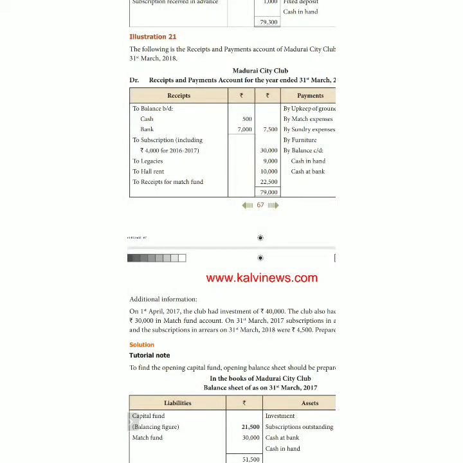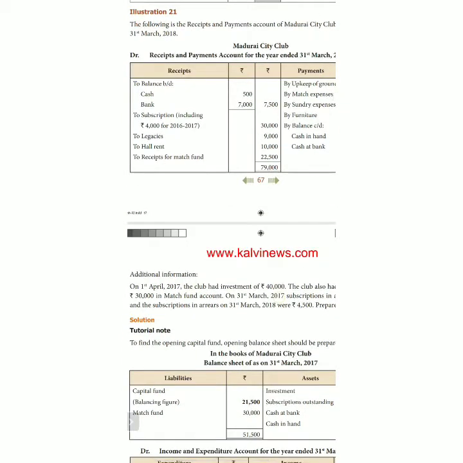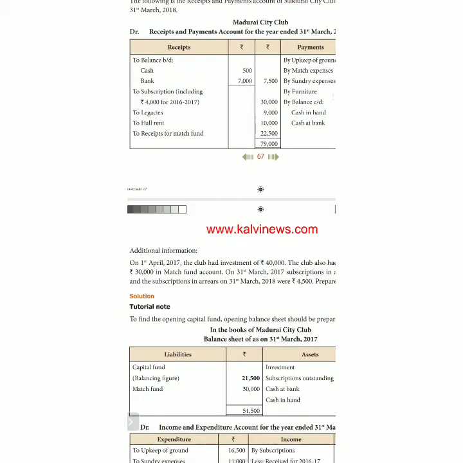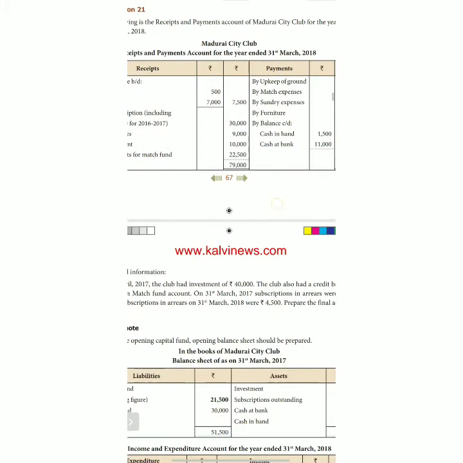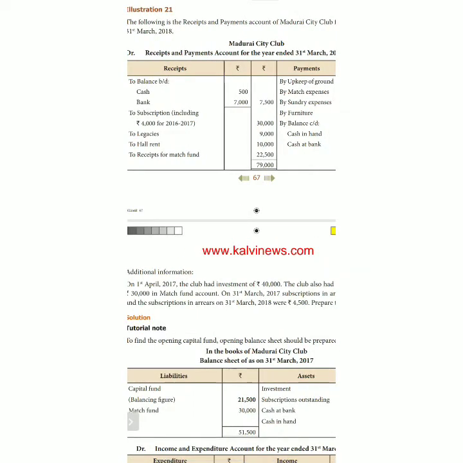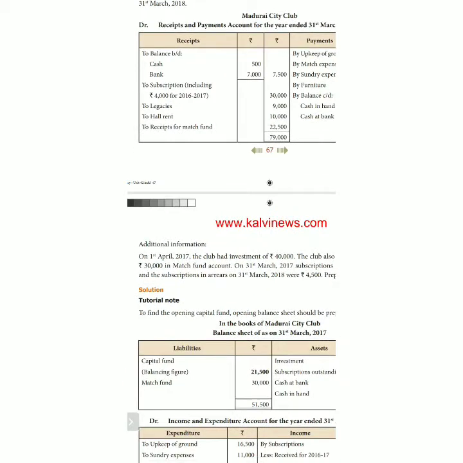Receipt side: the opening cash balance and opening bank balance are also given. Subscription of 30,000 is given. That includes rupees 4,000 for 2016-17, so it is money received this year for last year, and it is included in the 4,000. Legacies, you know very well, I told you many times about legacies.